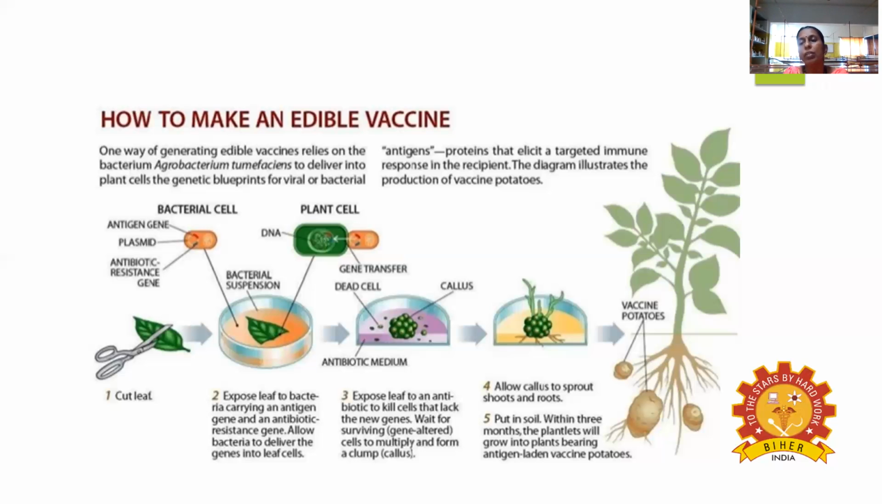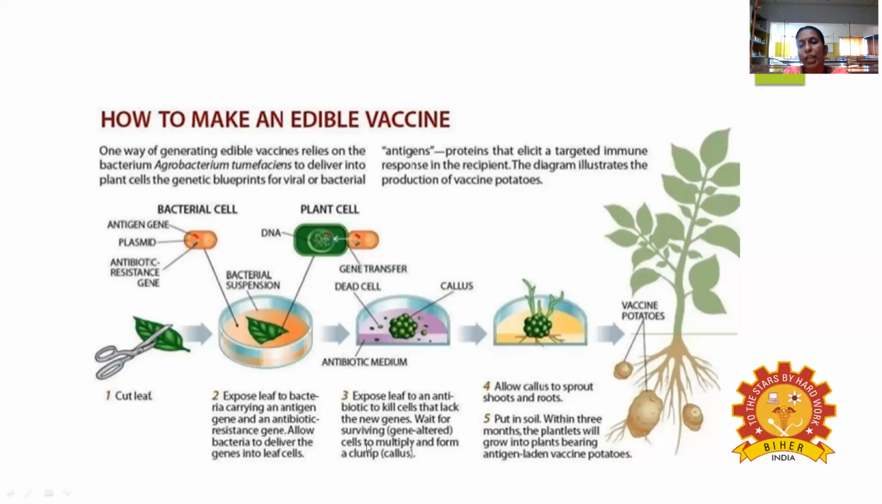After the screening method, you wait for the clump of cells to form through cell multiplication. The clump of cells is called the callus. The callus sprouts the shoot and the root, everything carried out by the tissue culture method. After that, you transfer it and put it in the soil. Within 3 months, the plants grow into new plants bearing the antigen, the vaccine potato.